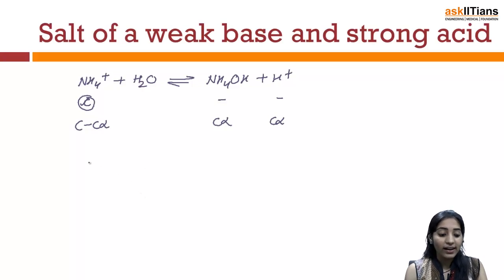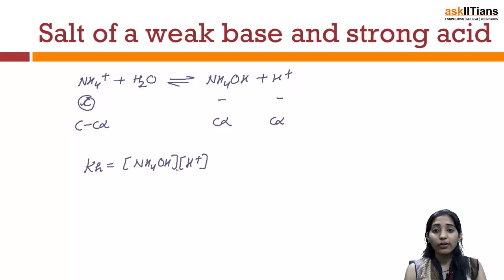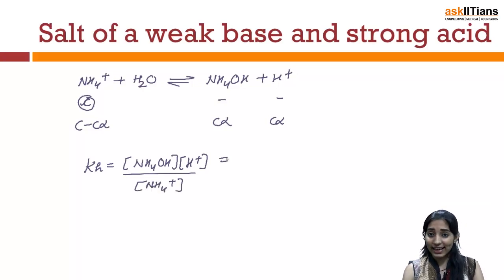So I can write the hydrolysis constant Kh will be defined as the concentration of NH4OH multiplied by the concentration of H positive to be divided by the concentration of NH4 positive. So in this case, I can write it to be C alpha times C alpha by C times 1 minus alpha.